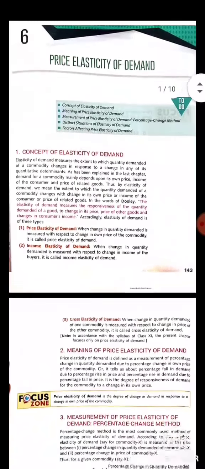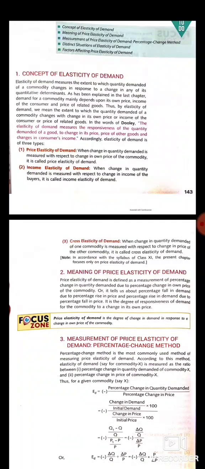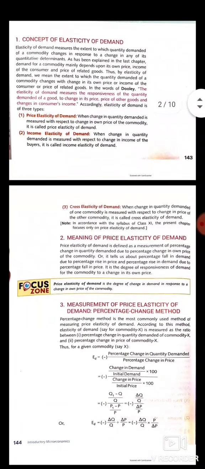So in this chapter we will study price elasticity of demand. As we know, the meaning of price elasticity of demand is change in demand of a commodity due to increase or decrease in the price of that commodity. It will be termed as price elasticity of demand.